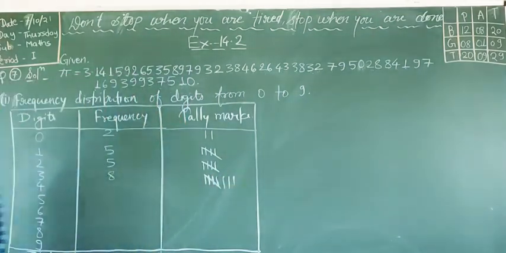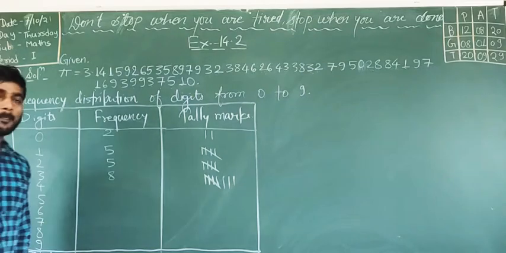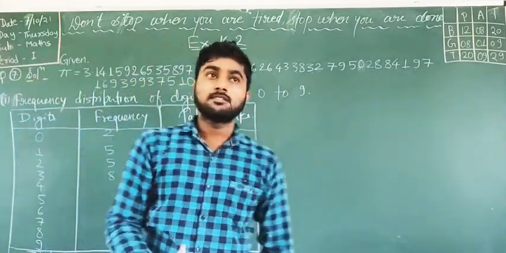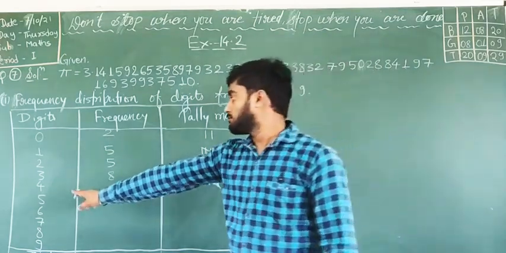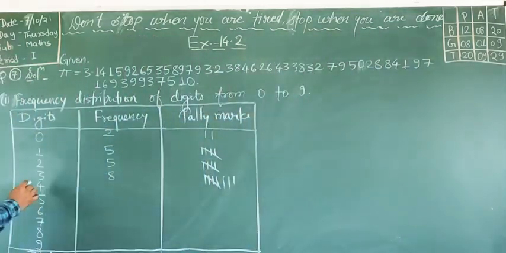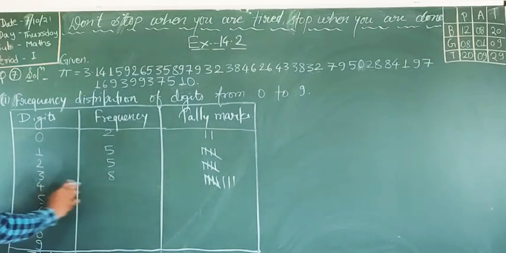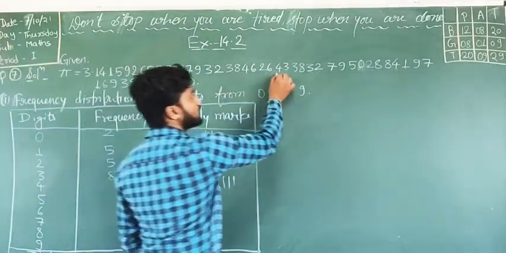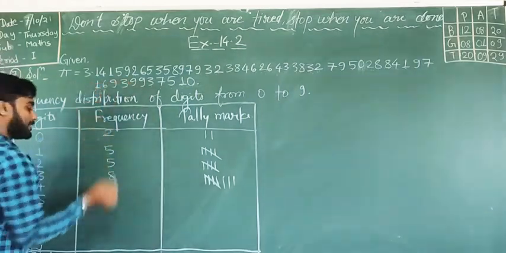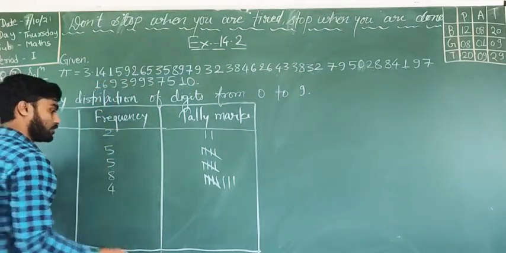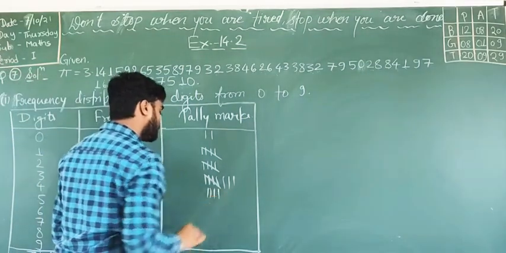Is it clear to all? Yes. Now which digit is here? Okay, till 3 we have done. Now 4. How many times 4 has come? 1, 2, 3 and last 4. No 4 in the second line. So 4 times is 4. So 1, 2, 3, 4.